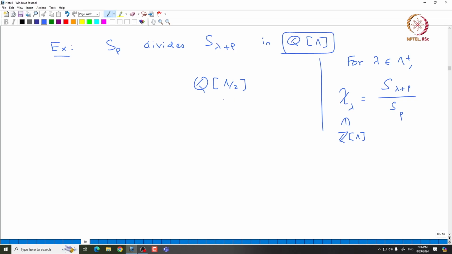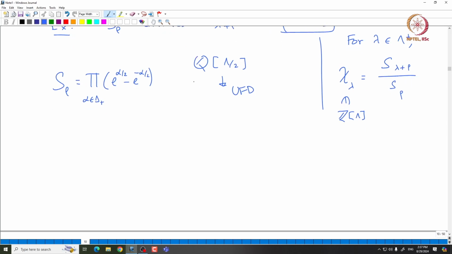If you think about it, this is indeed a UFD. This is a unique factorization domain. I am not going to do all those things here. Now, one can rewrite S rho as follows. This is exactly the product of e power alpha by 2 minus e power minus alpha by 2, where alpha runs over delta plus. And now, because this is a UFD and this is a product of some factors, it is enough to prove the following.